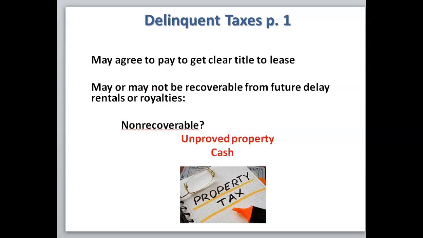You may have delinquent taxes. You may agree to pay to get the clear title to the lease. They may or may not be recoverable from future delay rentals or royalties. So if it's non-recoverable, you would debit unimproved property and credit cash. These are going to be additional costs of acquiring the property, so it would be capitalized.